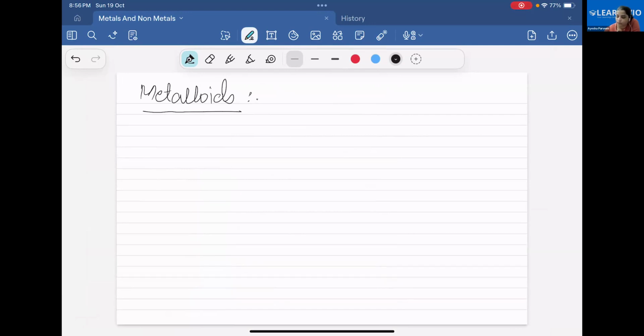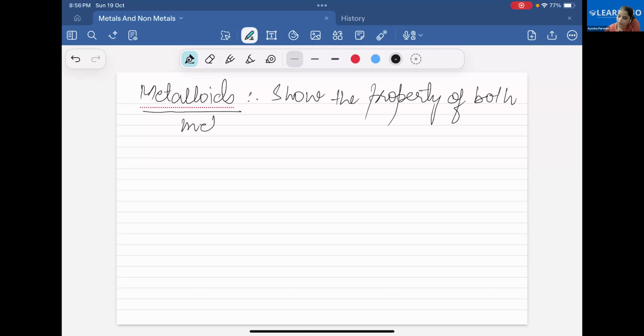This much you should know till now. They show the property of both metals and non-metals.